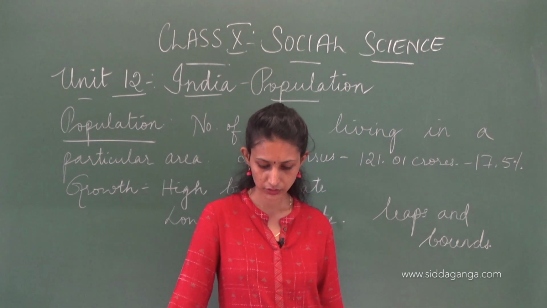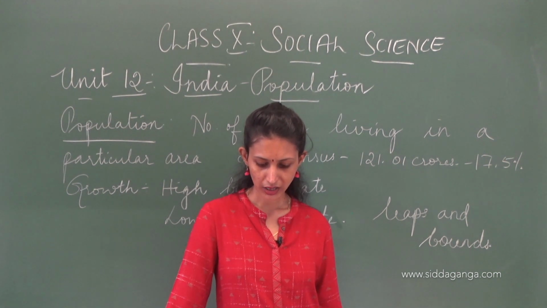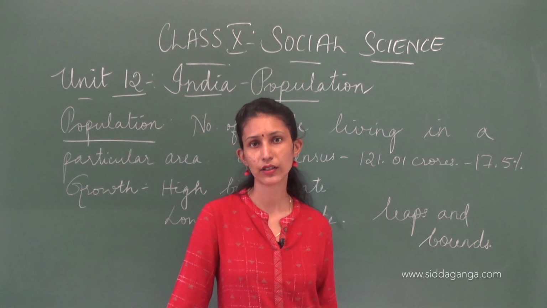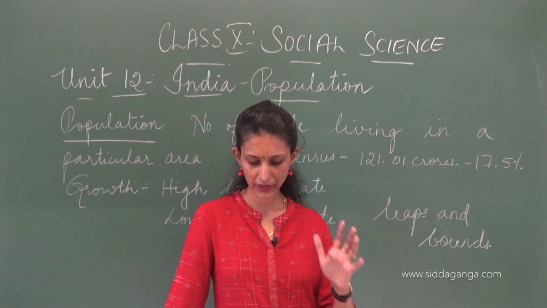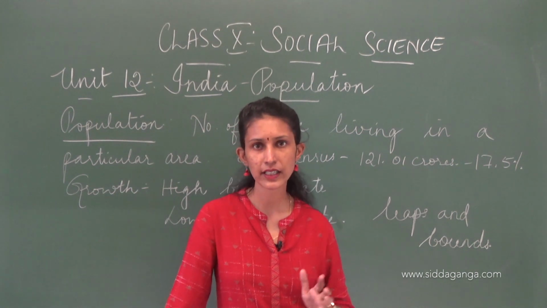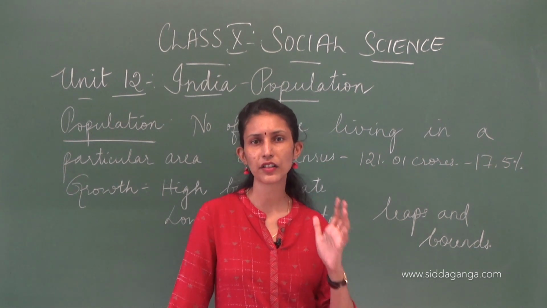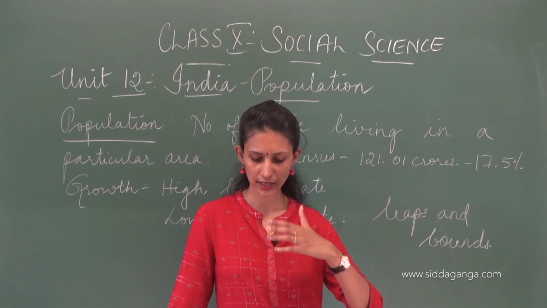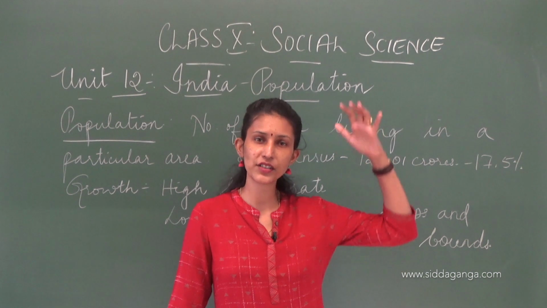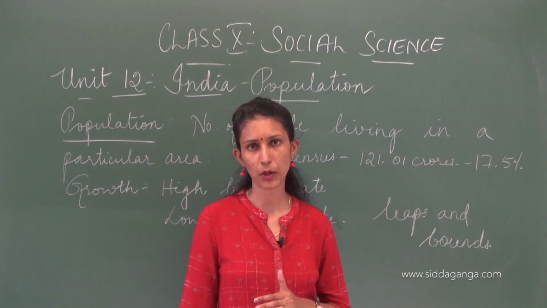So our population is high in the coastal plains, the urban areas, the areas where there are industries, the Gangetic plain, all these areas have a lot of population. But our islands, our desert areas, regions which are very elevated, have less population.